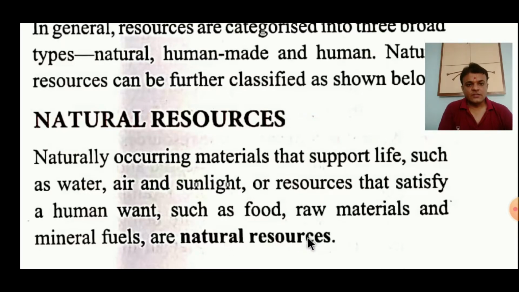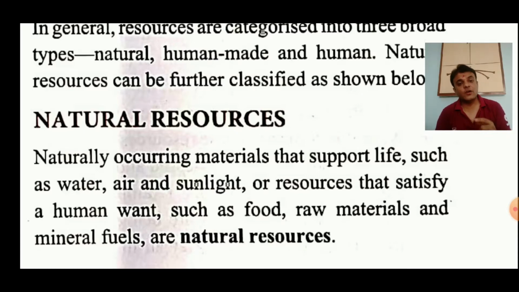So students, what is the basic definition of natural resources? It means resources that are available naturally, first of all. Whatever is available naturally will also occur naturally. So naturally occurring materials or objects which support life. Life means humans, wild animals, and all living beings.